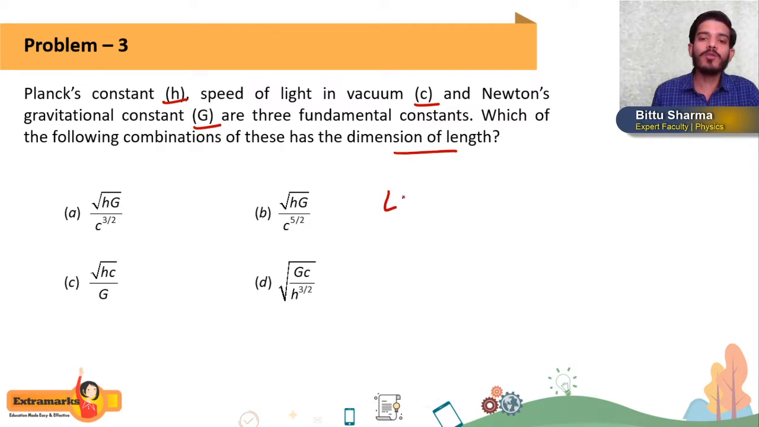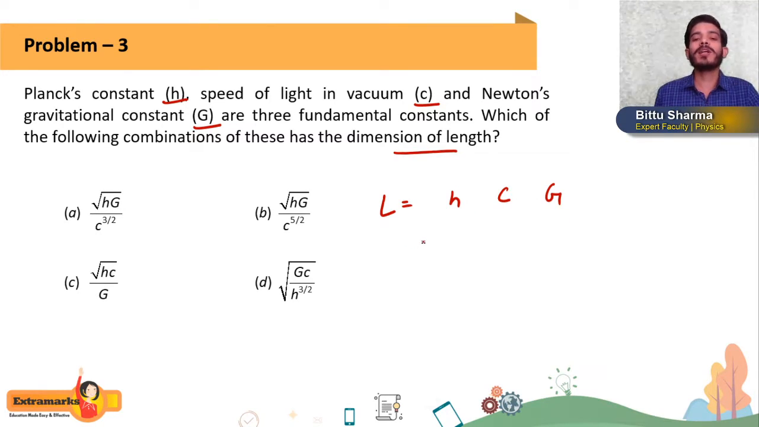Okay, so how will we solve this, students? We know there are 7 fundamental quantities, but because in the question they are saying consider these three, h, c, and G, as fundamental quantities, so we will consider them as fundamental quantities. So let us say L is equal to, we'll write in terms of h, c, and G. But to write the dimensions we should know their powers, getting or not? So let us say their powers are x, y, and z.